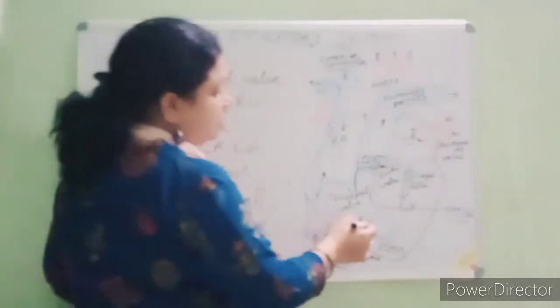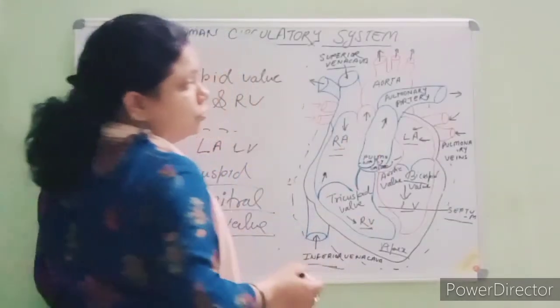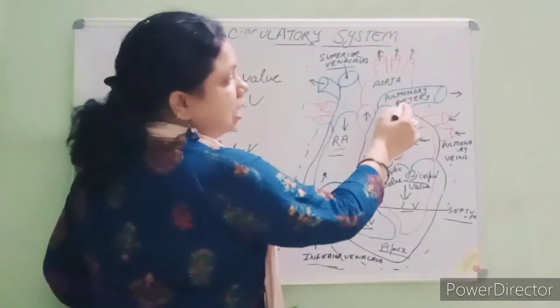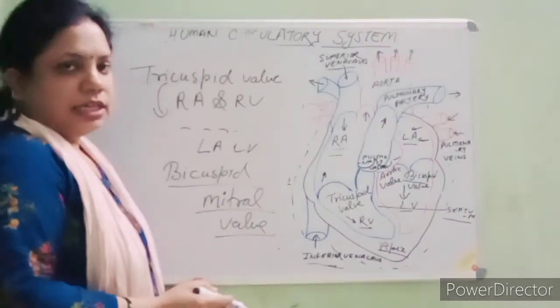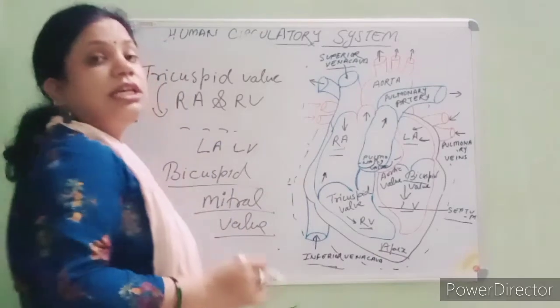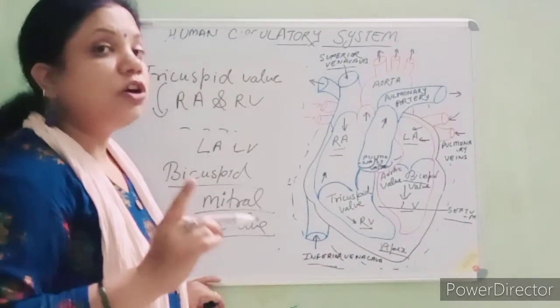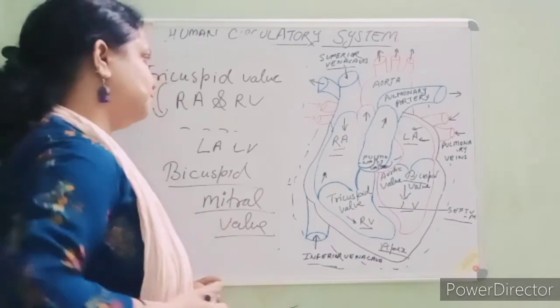The right ventricle contracts and the blood flows through the pulmonary artery into the lungs. The pulmonary artery is the one single artery which carries deoxygenated blood.